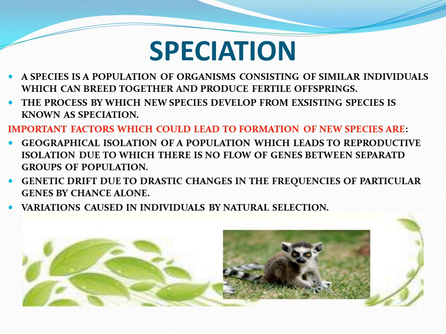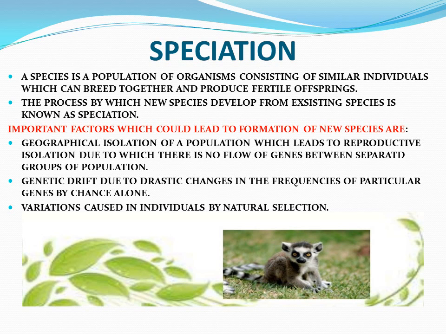Now, the variations caused in the individual by natural selection may also be a cause of speciation. So, these are the important factors which may cause speciation, or the formation of a new species.